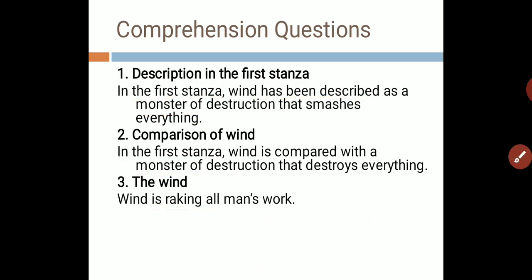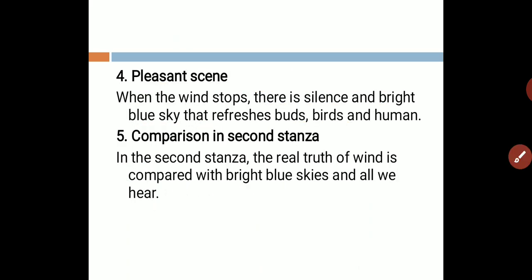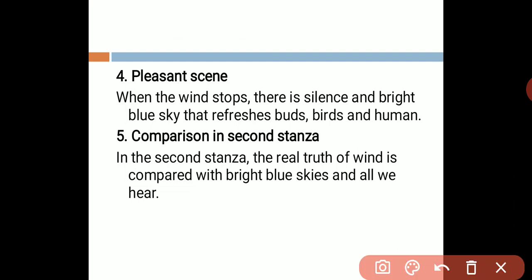Now we have question number 4. How does the scene look when wind is still? We have to write down how it looks when wind is pleasant, calm or still. And the answer is: when the wind stops, there is silence and a bright blue sky that refreshes birds and humans.